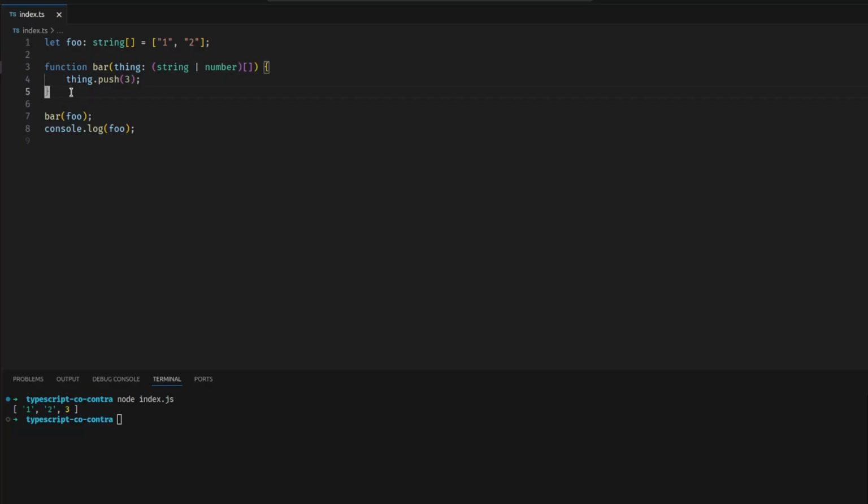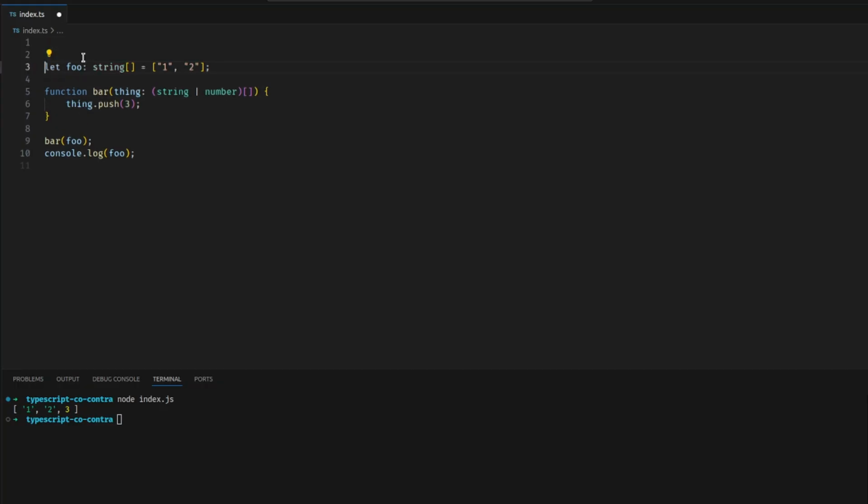Well, it seems to me like this has to do with TypeScript attempting to resolve what's a supertype and what's a subtype, and when it can infer what should be considered a subtype of something else. So in this case, the string or number type here is a supertype of string array, and string array is a subtype of this. And that might seem weird. You might be like, no, string is its own type. This is more specific. Shouldn't this be a subtype? Let's do an analogy here to make this clear.